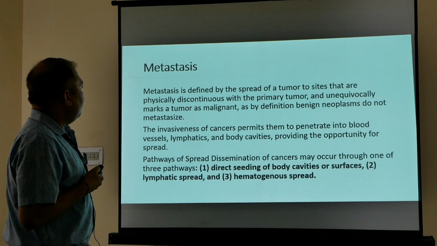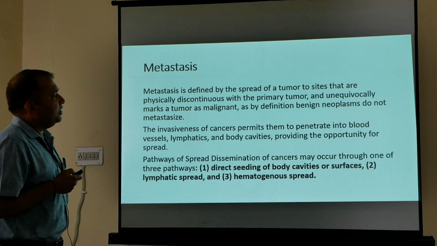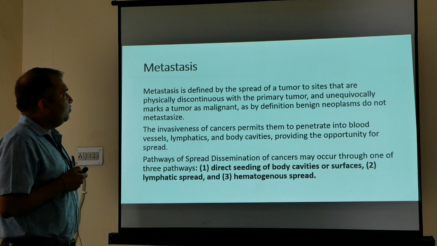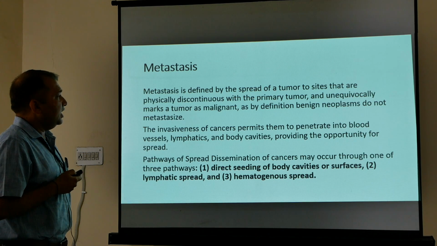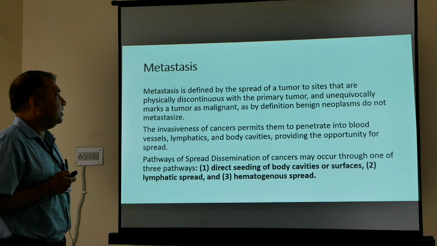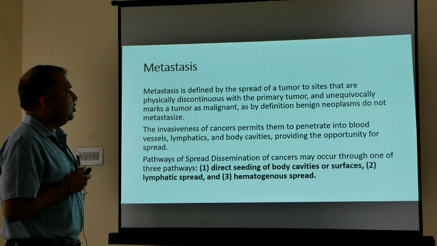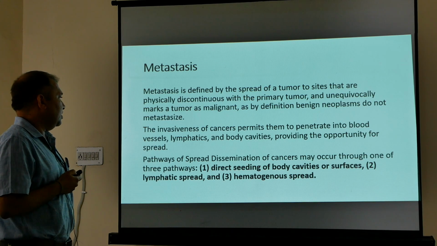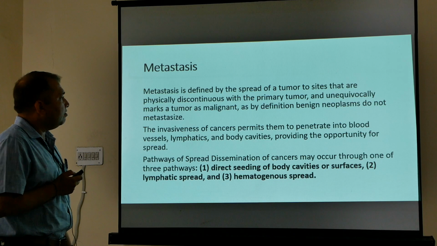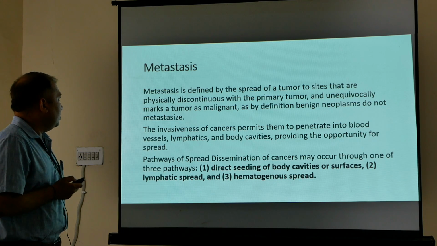Metastasis is defined as the spread of a tumor to sites that are physically discontinuous with the primary tumor, and it unequivocally marks a tumor as malignant, as by definition benign neoplasms do not metastasize. So local invasion and metastasis are features of malignancy.